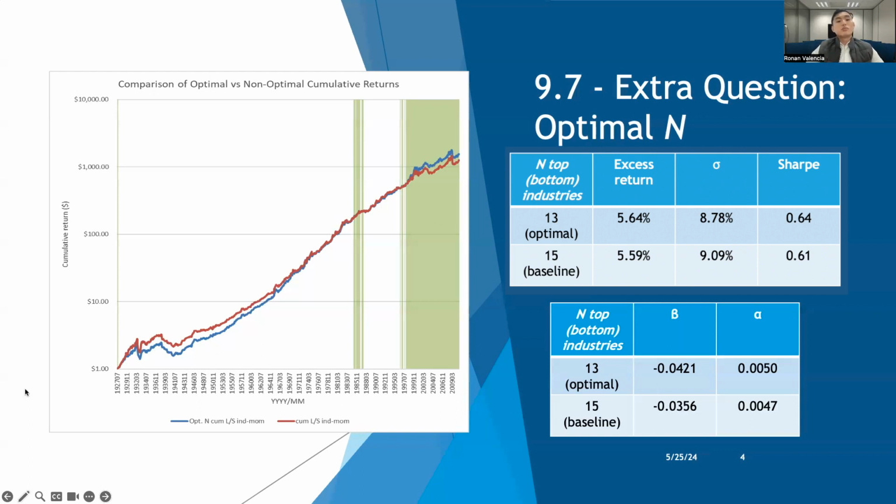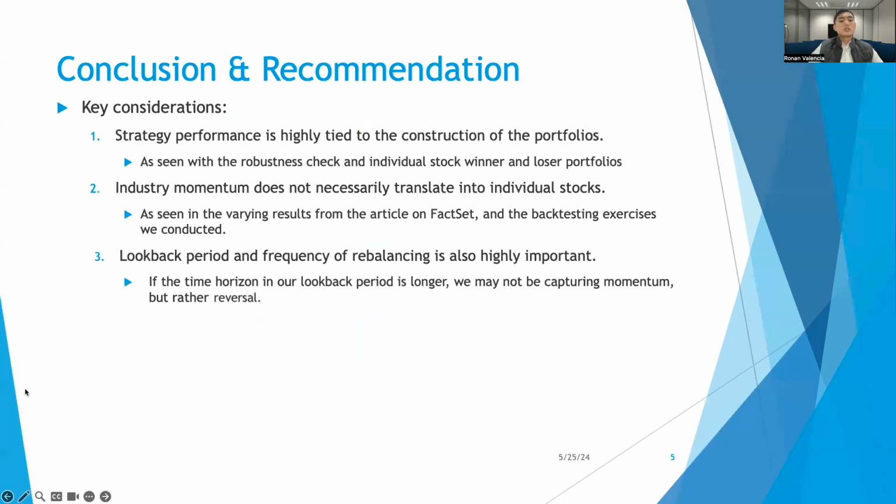However, cumulative performance is not the best indicator of the overall performance, as these 2 industries may have caused the increased volatility of the portfolio. To conclude, some key considerations from backtesting trend-following strategies are: the construction of the portfolio will vary the results. Changing the construction of our trading signals, such as implementing a greater look-back period, the selection of what equities to trade, as well as narrowing down the scope of how many equities to trade, may have a significant impact on what factor we capture, as well as the performance of our strategy.